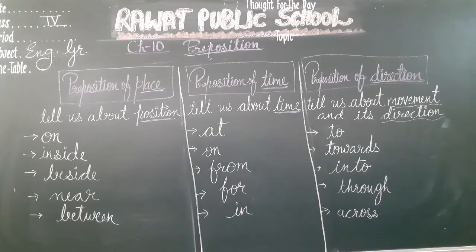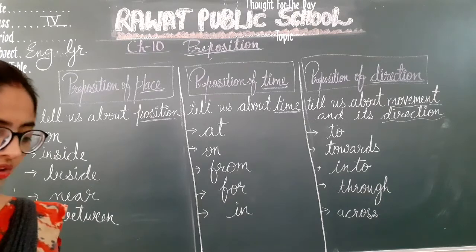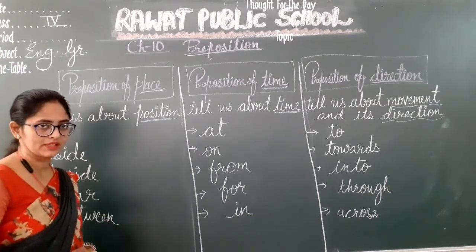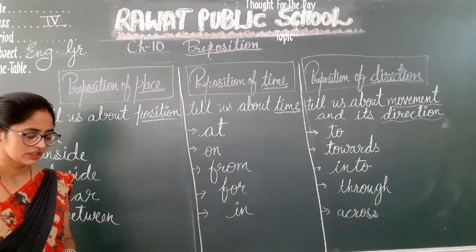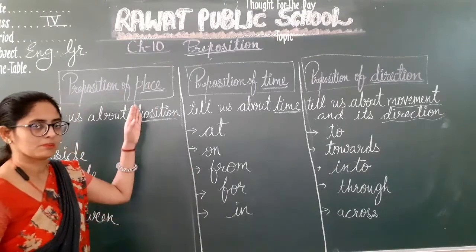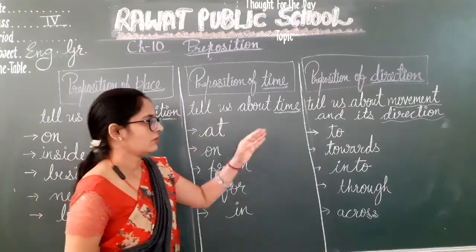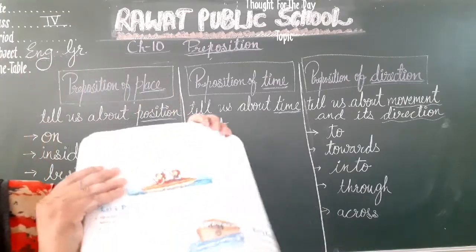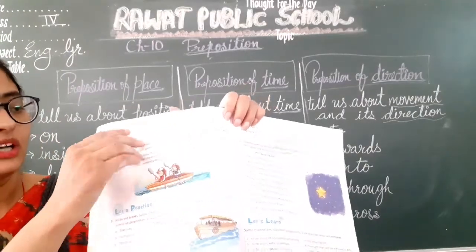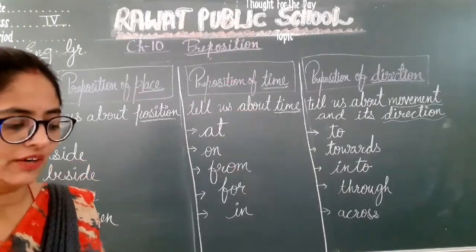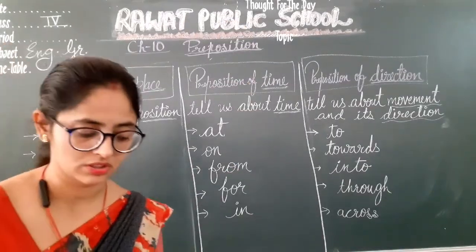So there are some rules that you have to follow and learn. Only then can you use the preposition at the proper place. Understand? We understand prepositions, and we can use them as prepositions of place, time or direction. Here are the rules as I have told you. These are the rules that you have to learn, about where to use which preposition.